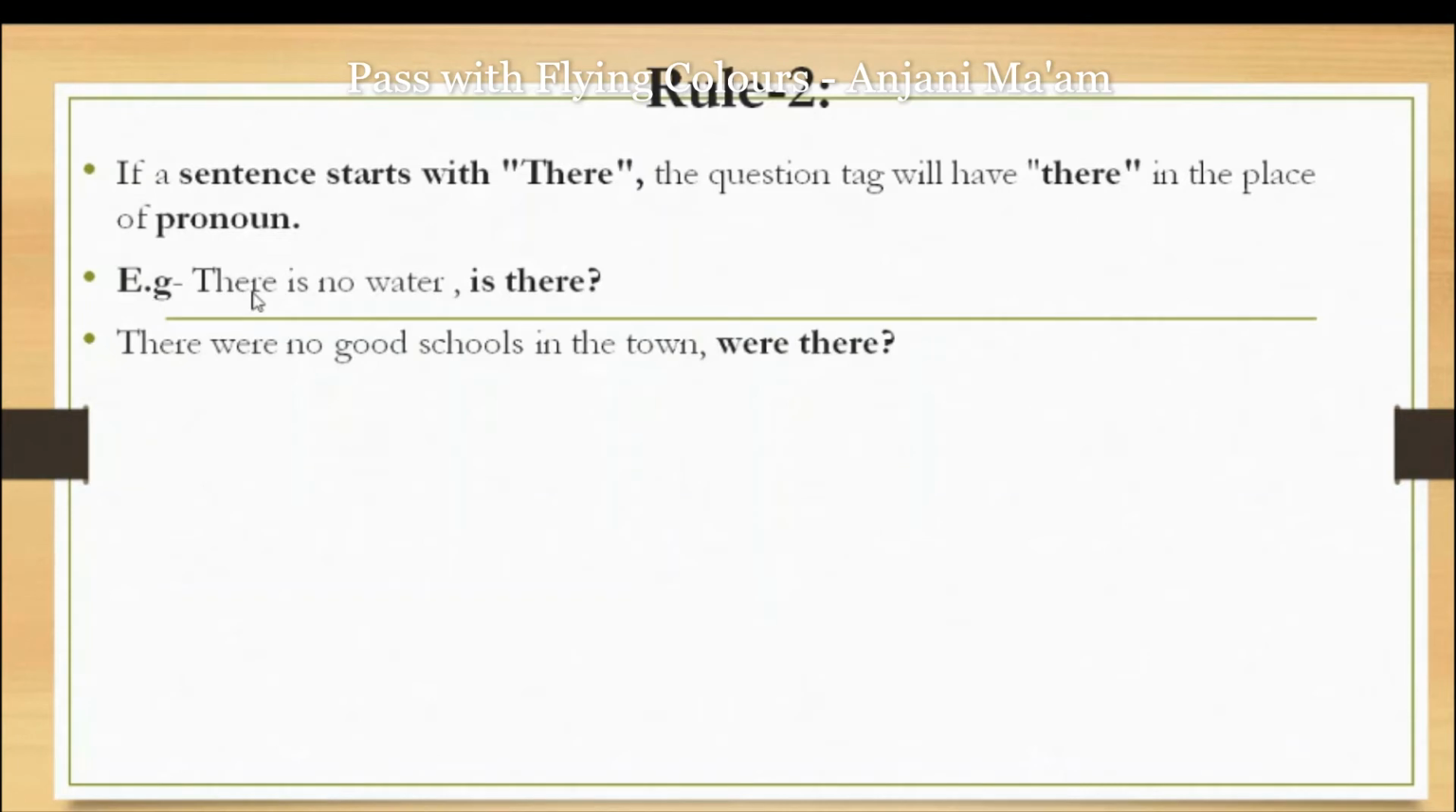"Is there?" "There were no good schools in the town." Here were is a verb, so the verb will be in the question tag and there will remain the same. "Were there?"